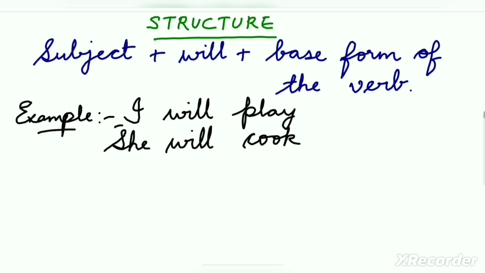One thing you have to remember is in future tense we do not change the verb into any other form like in past tense, or add s or es. We just write the verb in its base form.